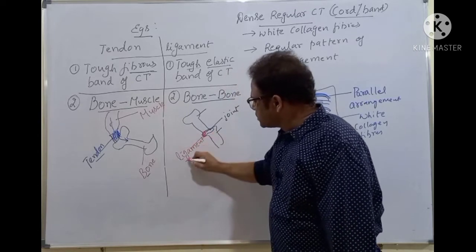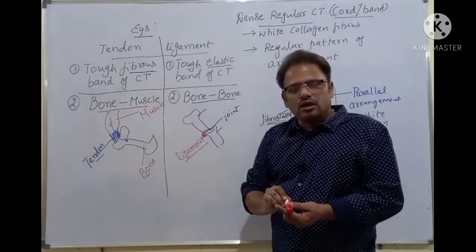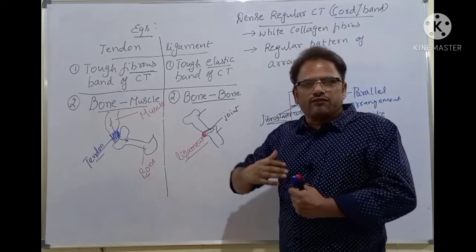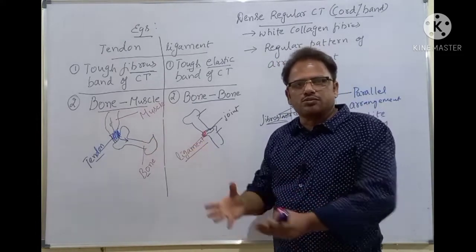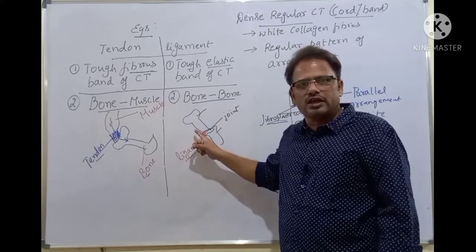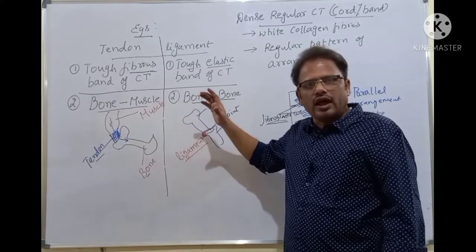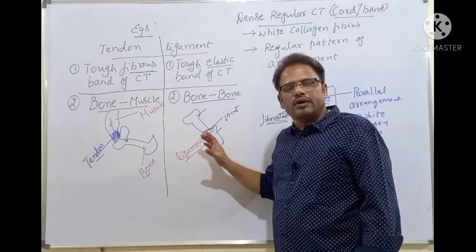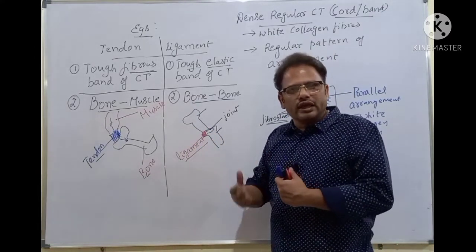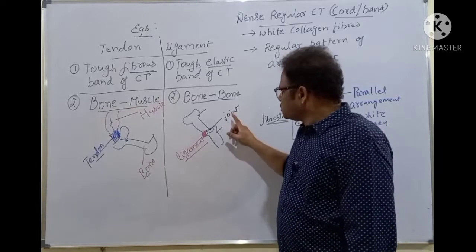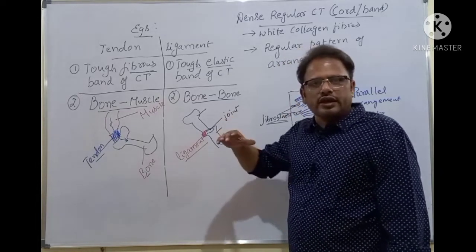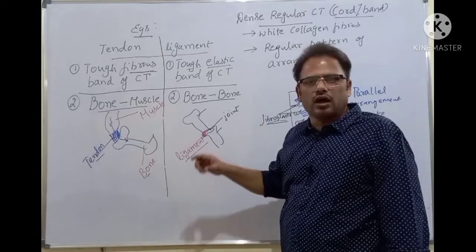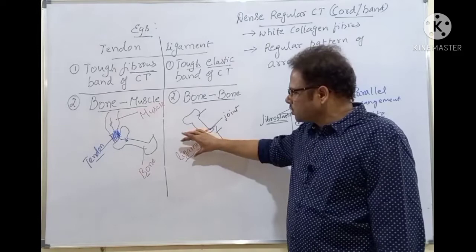Why is the ligament present? Because sometimes the joint may have too much flexibility. Too much flexibility damages the joint as well as the bone. It's not happening, but why? Because the ligament is there. The ligament is guarding, protecting, and safeguarding the joint from too much extension. Too much flexibility is not allowed at the joint because of the presence of the ligament.